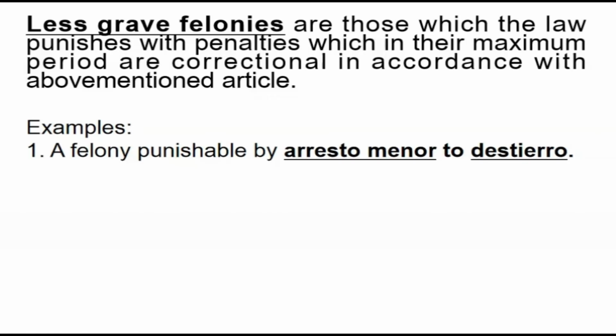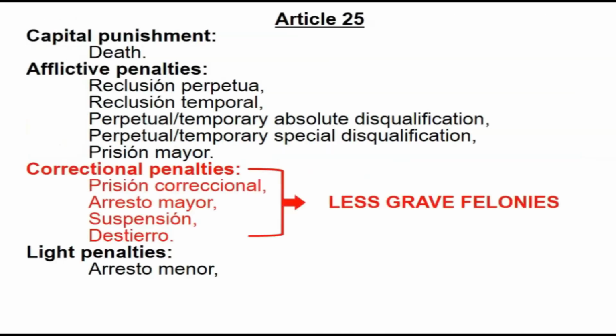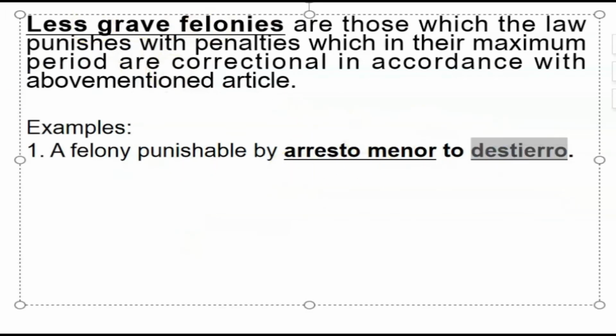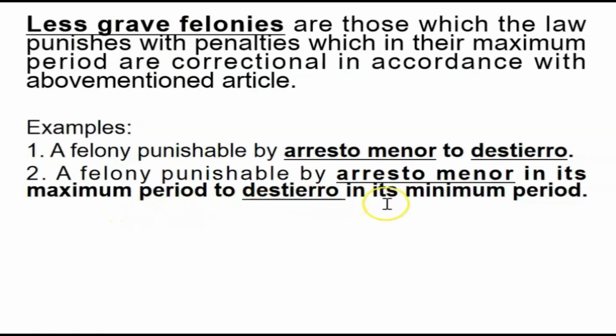Examples, number 1, a felony punishable by arresto menor to destierro. Again, you just have to look at the maximum period, whether the maximum period falls under a correctional penalty. If we allude to Article 25, destierro falls under correctional penalties. In example number 1, therefore, it's a less grave felony. Number 2, a felony punishable by arresto menor in its maximum period to destierro in its minimum period. In example number 1, there are 2 distinct penalties.